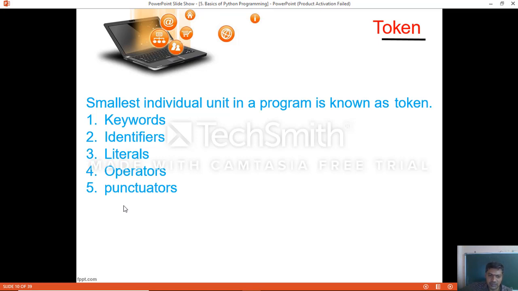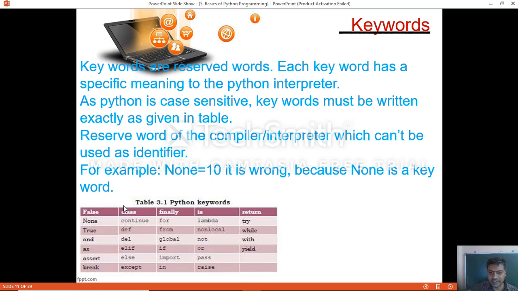Then punctuators, which are also called delimiters, are symbols which can be used as separators of values, or to enclose some values. Examples are parenthesis, curly braces, brackets, semicolon, comma, colon. These are all called punctuators. We'll get into it now.